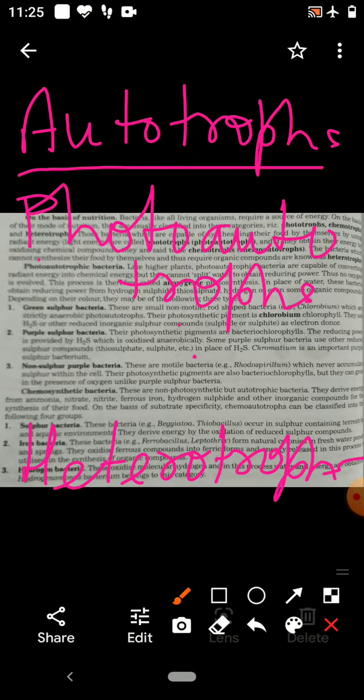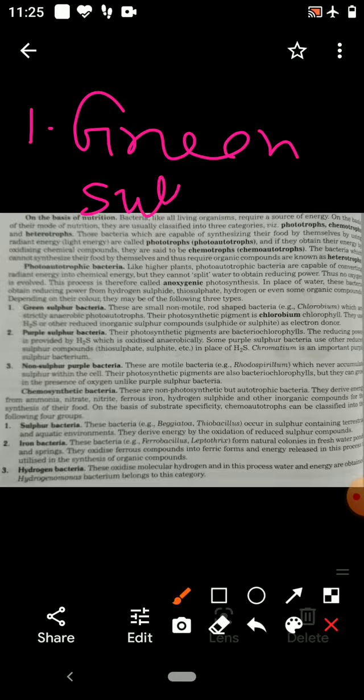First, in the photoautotrophs, is green sulfur bacteria. Second is purple sulfur bacteria.